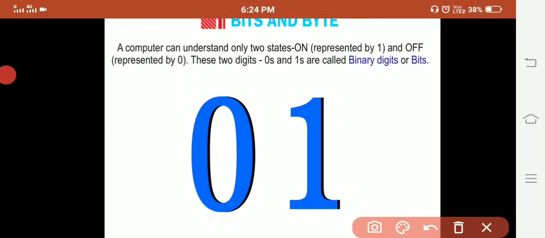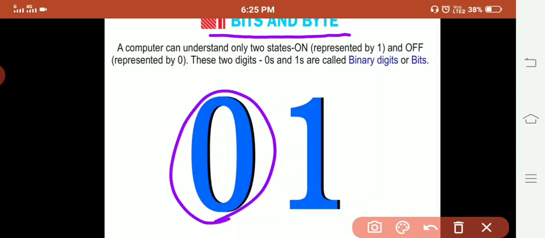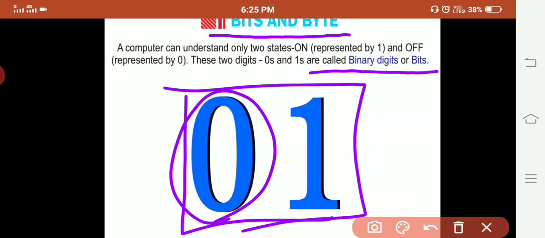Let us learn how it saves, or the unit of measurement. Bits and bytes. A computer can understand only two states, on represented by 1 and off represented by 0. These two digits, zeros and ones, are called binary digits or bits. So whatever you save into the computer, or into the CPU, it saves in the 0 and 1 memory.